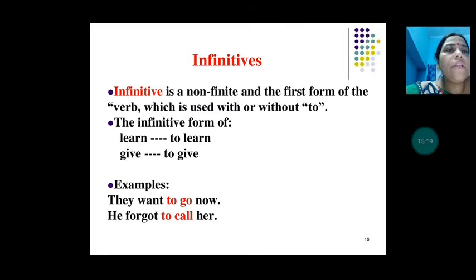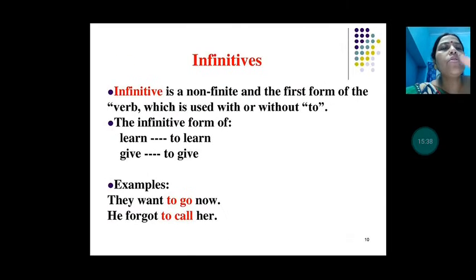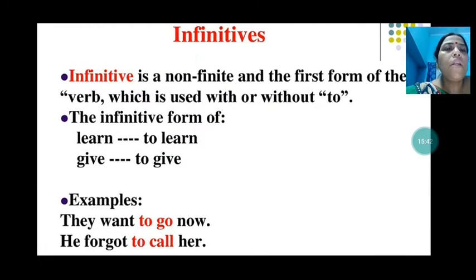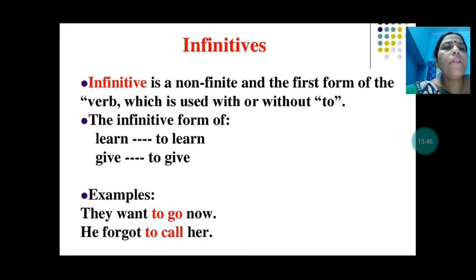So infinitive is a non-finite and the first form of the verb which is used with or without to. As you have seen in these sentences, to play cricket is interesting and I can perform prayer. In the first sentence we have used to, and in the second sentence we have not used to. So the infinitive form of learn will become to learn, and give will become to give.